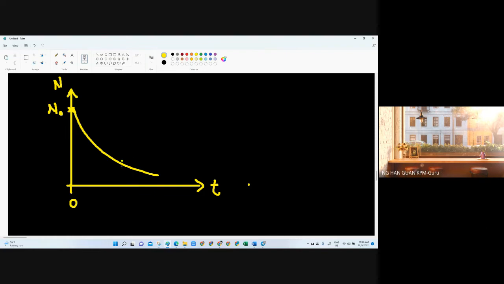So we have to check whether this decay curve is the correct decay curve or not. If you say it's a decay curve, it means that every constant interval time, it will reduce half of the original. So this height, this one is the original N naught. So it means that this one is 100%. So if half, there will be half here.